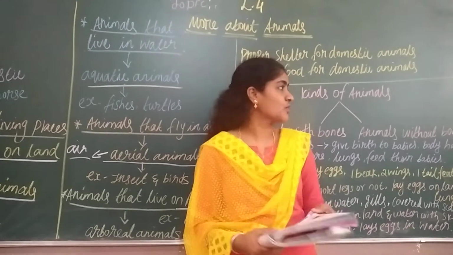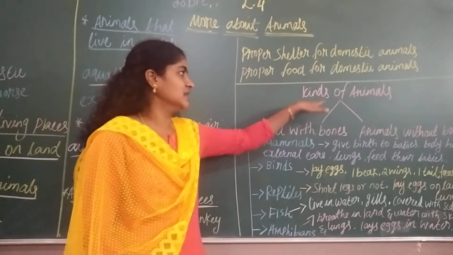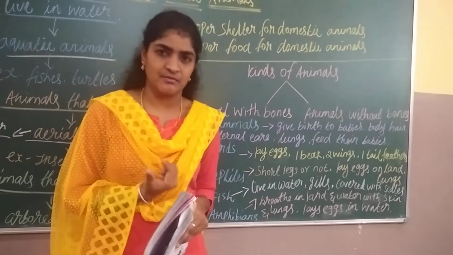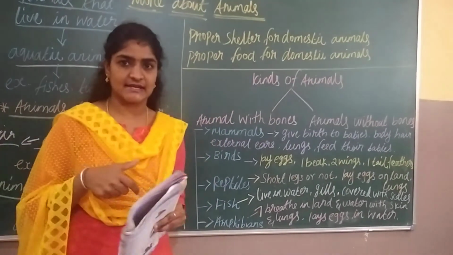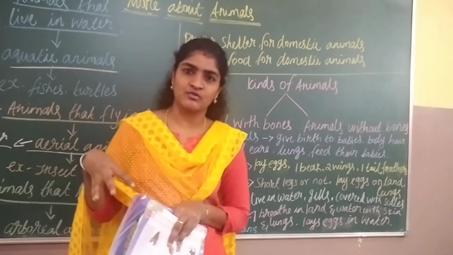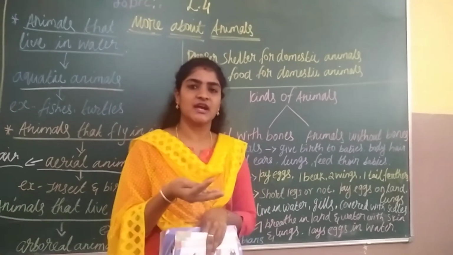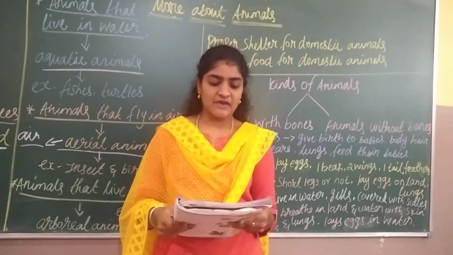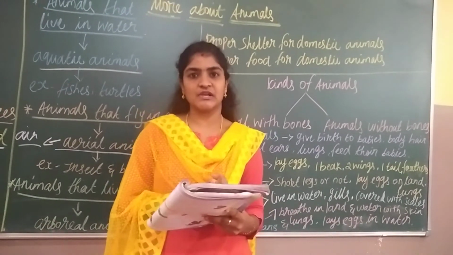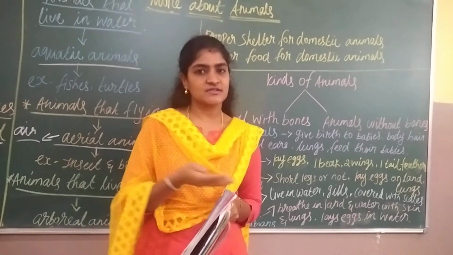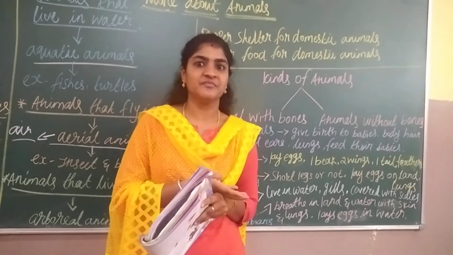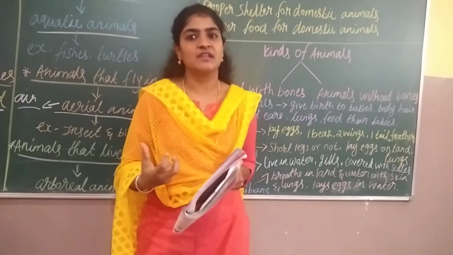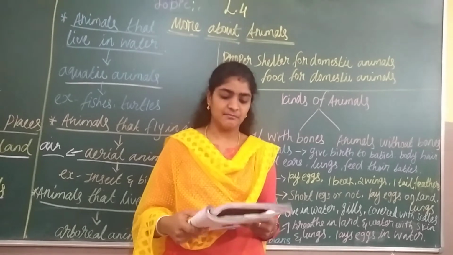And the next topic we are going to see is kinds of animals. What is meant by kinds of animals? All the animals have different shapes, sizes and colors, right? All the animals won't be the same brown color, or black color. Each and every animal varies in shape, size and color. They also have different types of body parts. For example, birds have wings. A dog does not have wings, but it has 2 pairs of legs. Like that, each and every animal has different types of body parts.